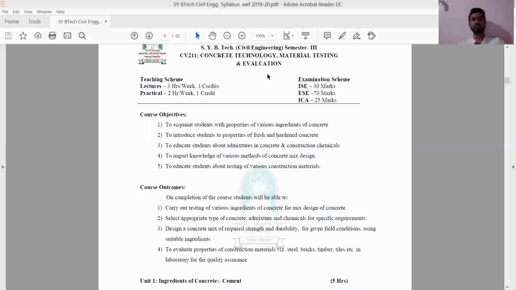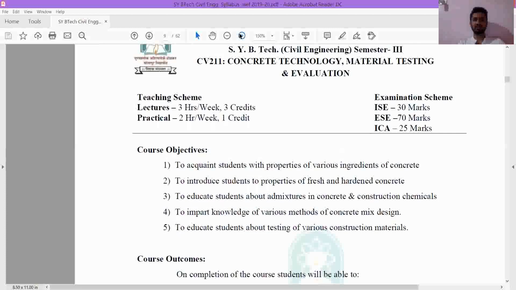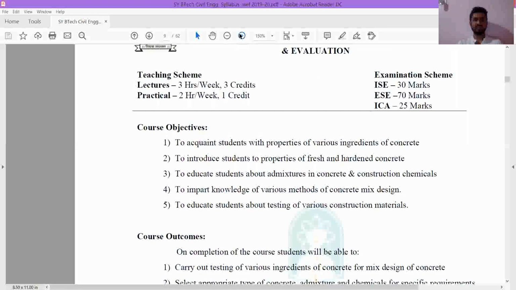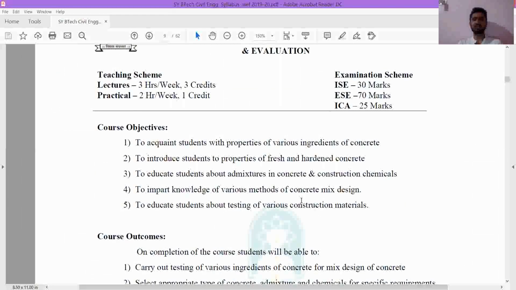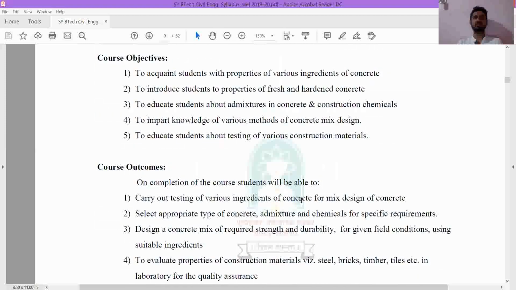Then the fourth objective is to impart knowledge of various methods of concrete mix design. This also we are going to study. Next, the fifth objective is to educate students about testing of various construction materials. We are going to study the various construction materials also. These are the objectives. Now coming to the course outcomes.